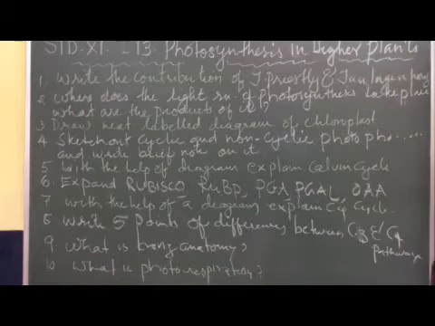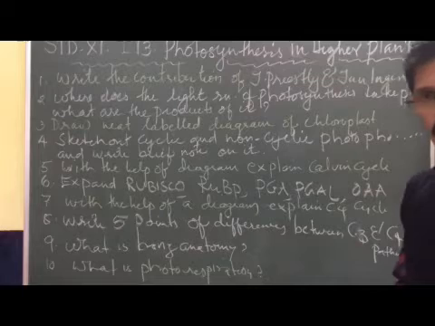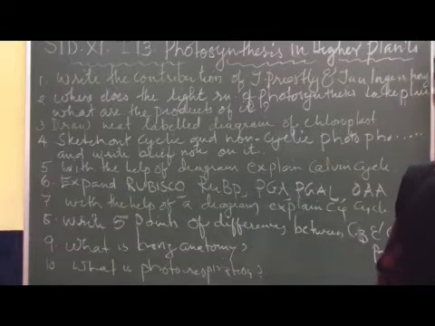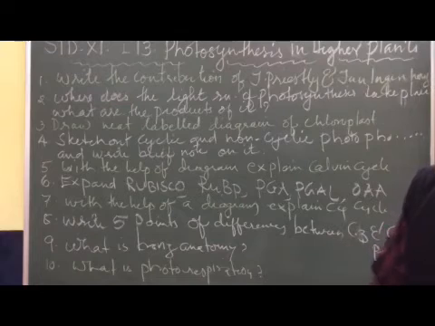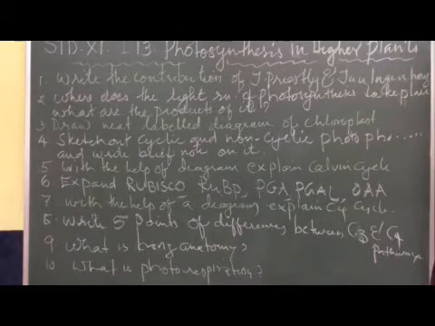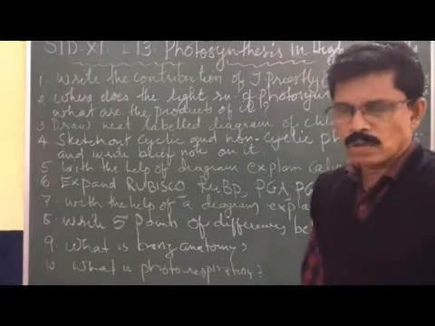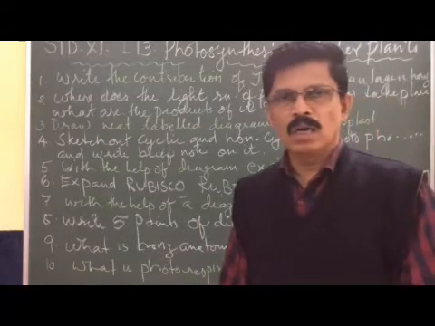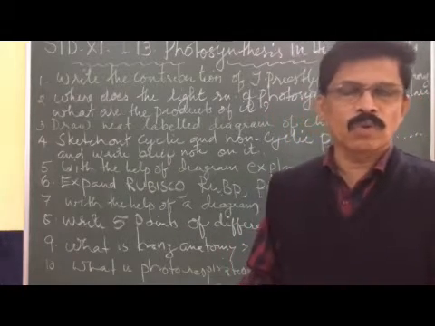Right. Now the third question: draw a neat labelled diagram of chloroplast, which has already been drawn, and you can see that in the module video which we have sent, or you can also see it in the text and learn it. Now the fourth one: sketch cyclic and non-cyclic photophosphorylation and write a brief note on it. The diagram is already drawn and you can watch that module or the text.